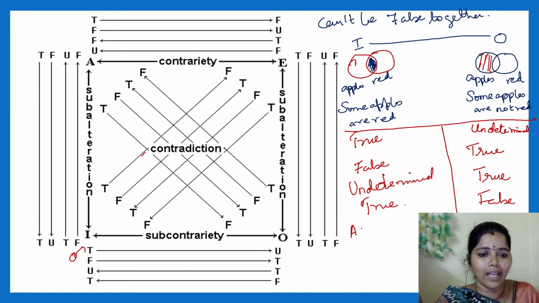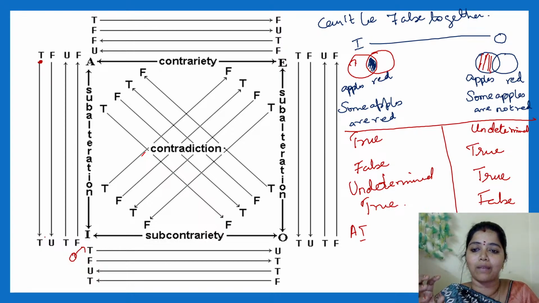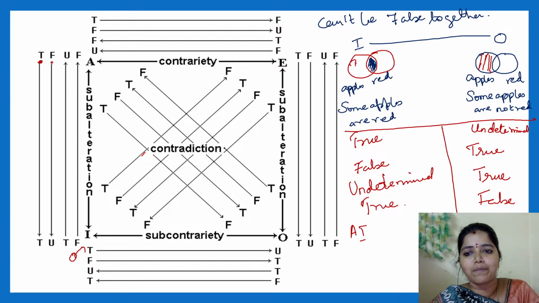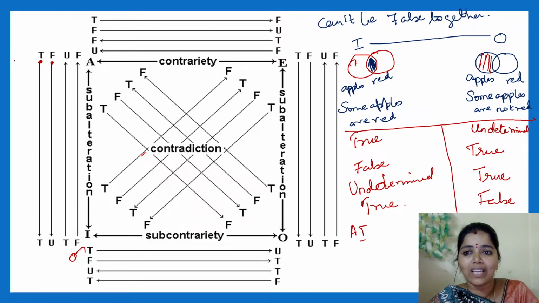Similarly, when we go for subaltern, that is A-type and I-type, and E-type and O-type, this is simple, both are same. When I start from the top, when A is true, the derivation that I make from the A-type statement will definitely be true. When the A-type statement is true, the inference to I will be definitely true. Whenever the A-type statement is false, the inference made on I will be undetermined. I cannot say. This is very easy to remember.